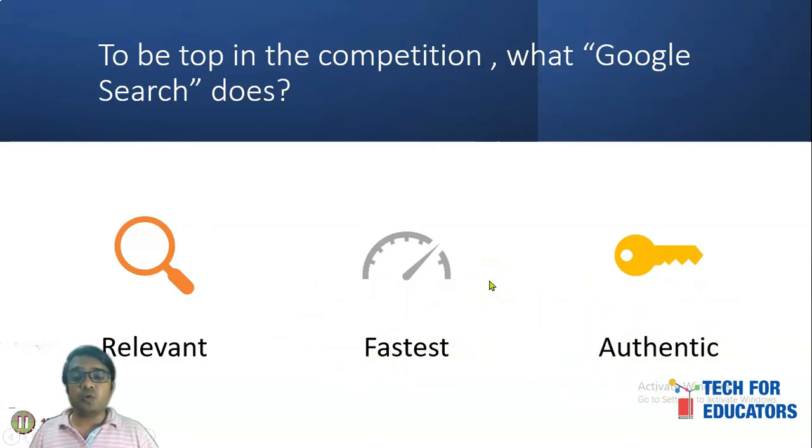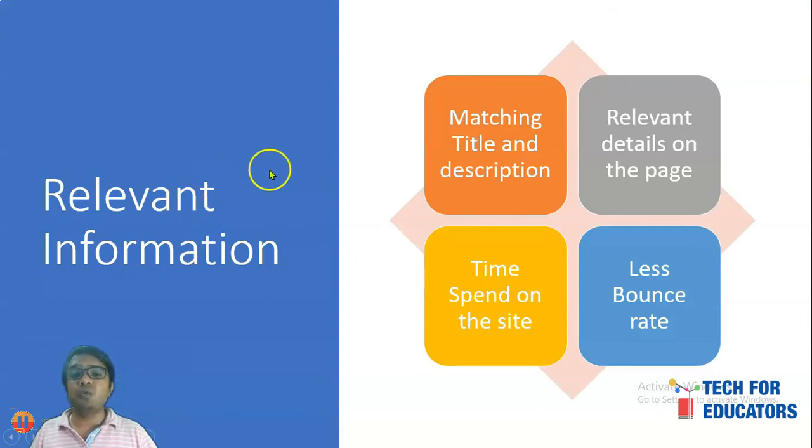So how to provide the relevant information? What will Google do to provide the relevant information? First of all, Google will try to match the title and the description, relevant details on the page, time spent on the website, and less bounce rate. So we will go through this topic one by one.